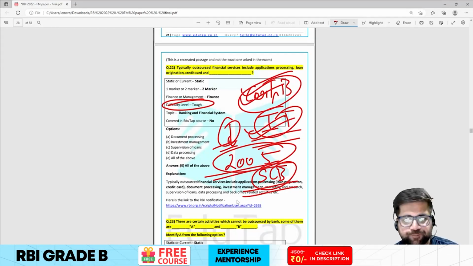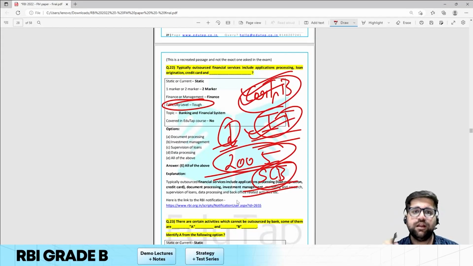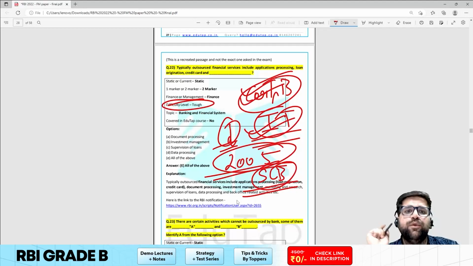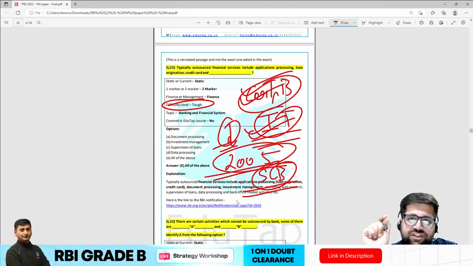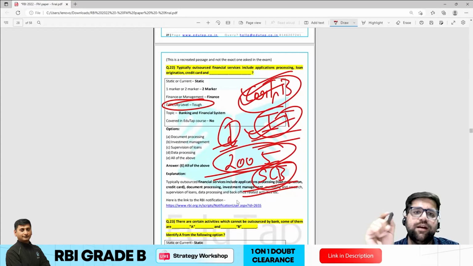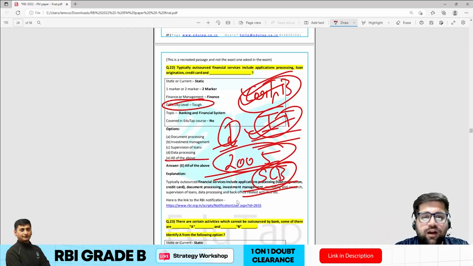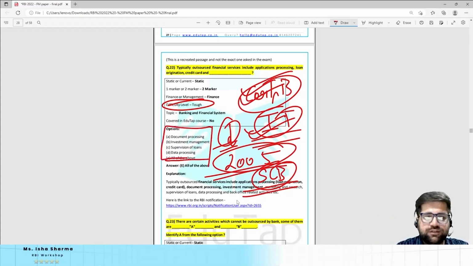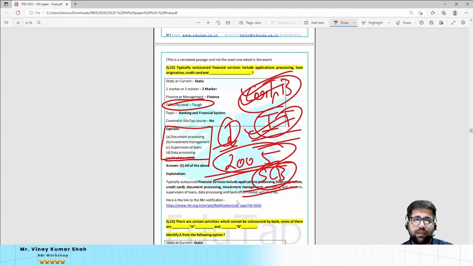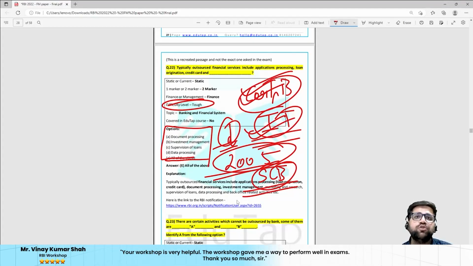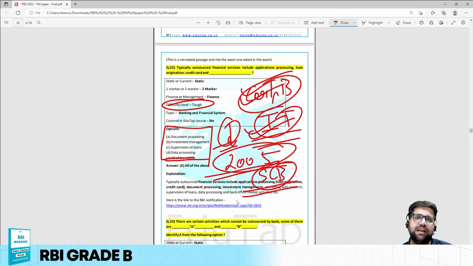Now let's see the answer of this particular question. Question number 22 says that typically outsourced financial services include application processing, loan origination and credit card, and then different sets of options were given. Now when it comes to document processing, you might have seen that many banks outsource their document processing to some third agency which is specialized in that particular field.